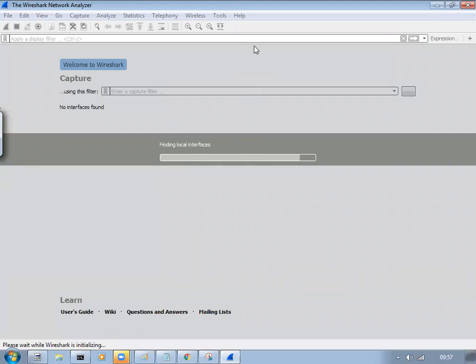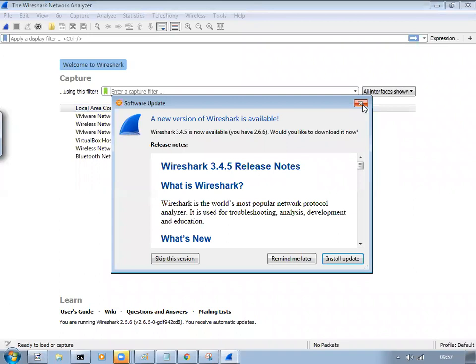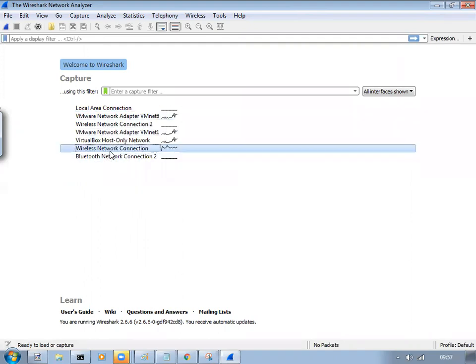It is software to know what is happening in your computer, what data is going outside and what data is coming from outside into your computer. I'll be explaining this software tool as much as is required for you. Yeah, wireless connection.